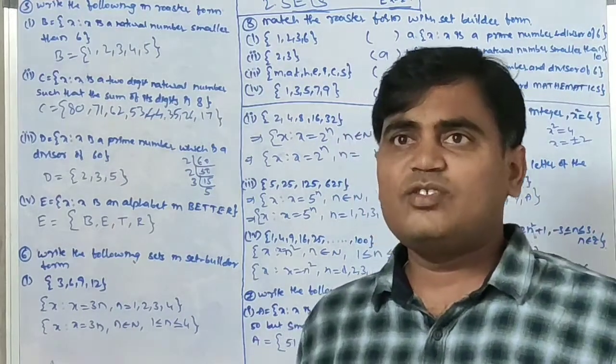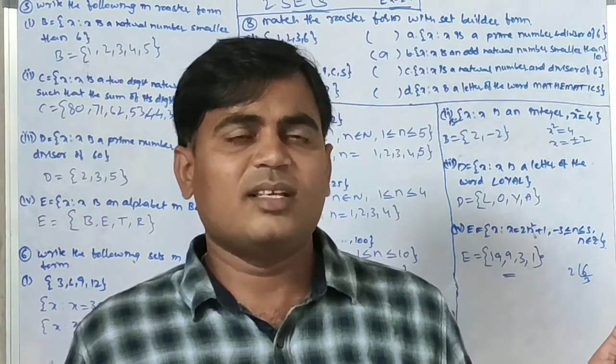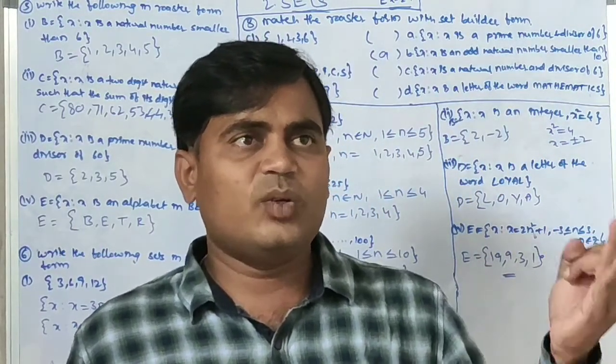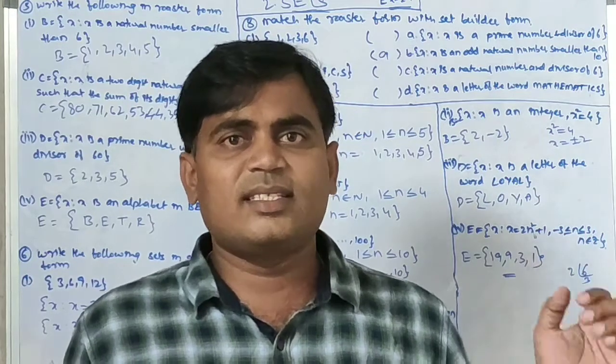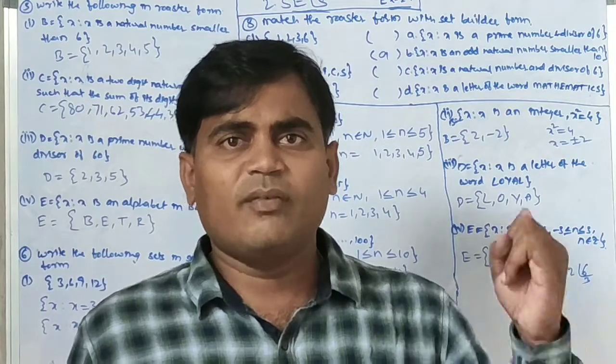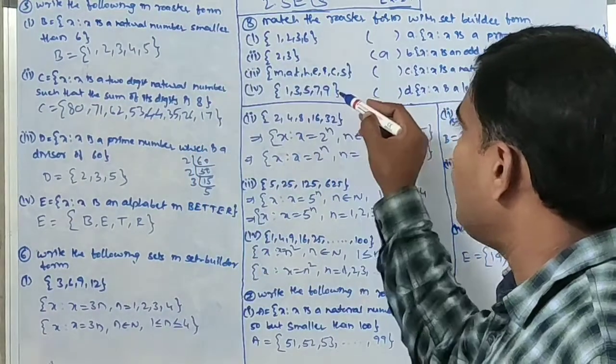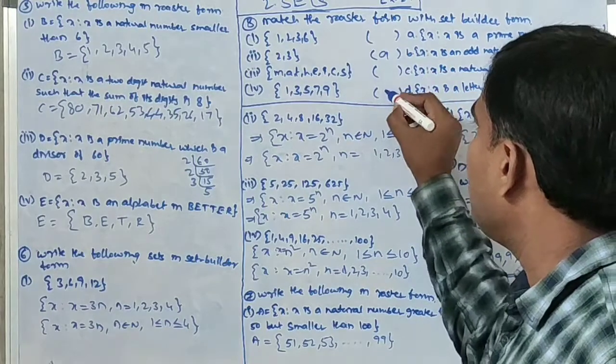Next, x such that x is an odd natural number smaller than 10. So if we take natural numbers less than 10: 1, 2, 3, 4, 5, 6, 7, 8, 9. Among these, the odd numbers are 1, 3, 5, 7, 9. Is there 1, 3, 5, 7, 9? It is the fourth one. So the answer is B.